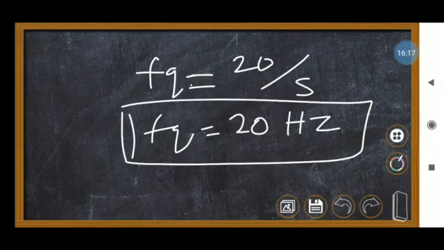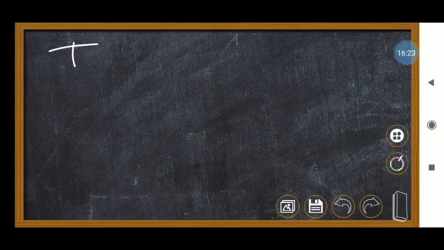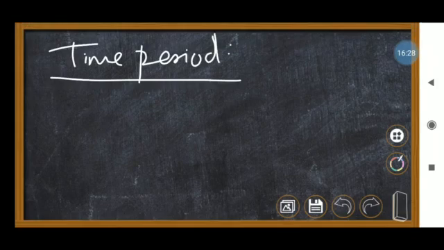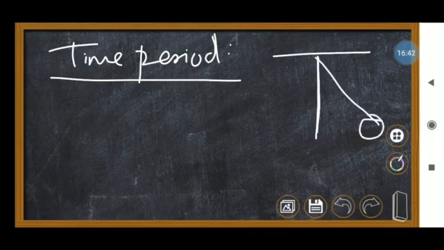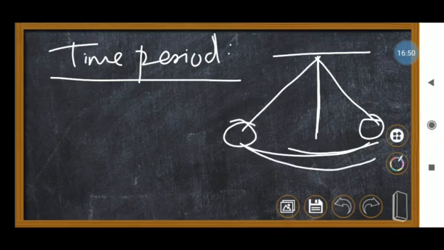Okay, and next one in sound properties is time period. What is time period? Time period is nothing but the time taken for one oscillation. For example, if you consider a simple pendulum, if you displace it to the maximum level and then leave it, it will go here and it will come back. The time taken for that is called time period.